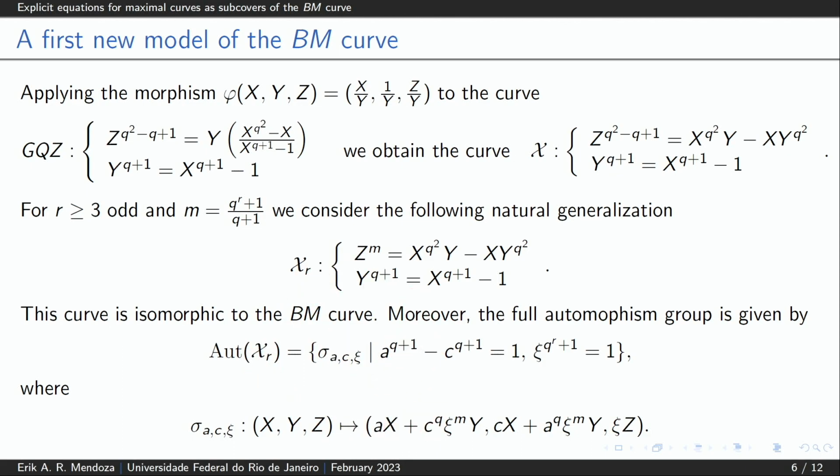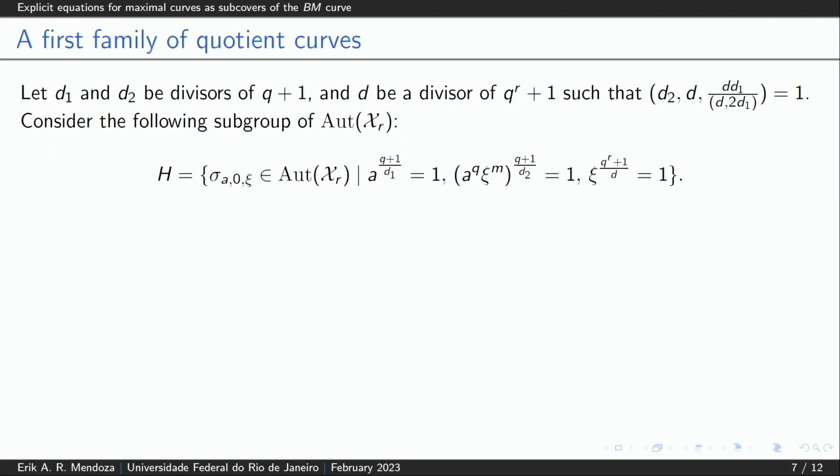The idea now is to identify subgroups of this automorphism group to construct new families of quotient curves. So, for example, here we present a first family of quotient curves. For this, we consider D1 and D2 divisors of Q plus 1, and D a divisor of QR plus 1, satisfying this condition. Okay? And we consider the following subgroup H.